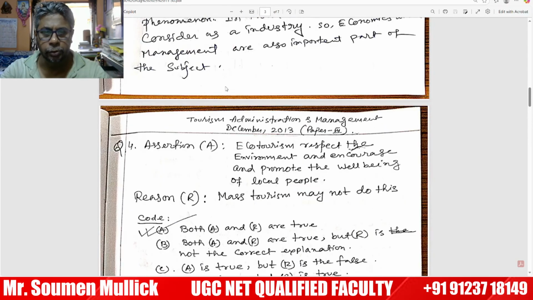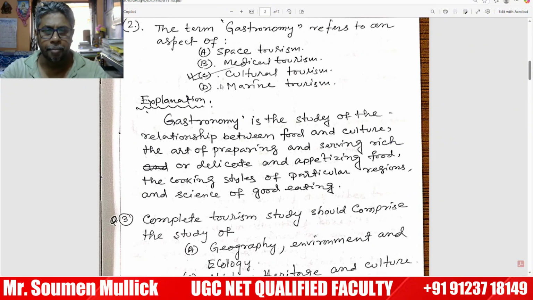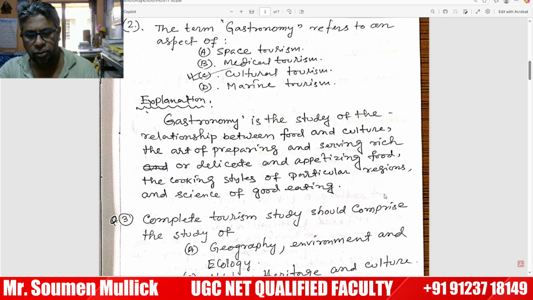The next question: gastronomy is a study of the relationship between food and culture. What is gastronomy? Gastronomy is related with food tourism, and it studies the relationship between food and culture, the art of preparing and serving rich or delicate and appetizing food, the cooking style of a particular region and the science of good eating.